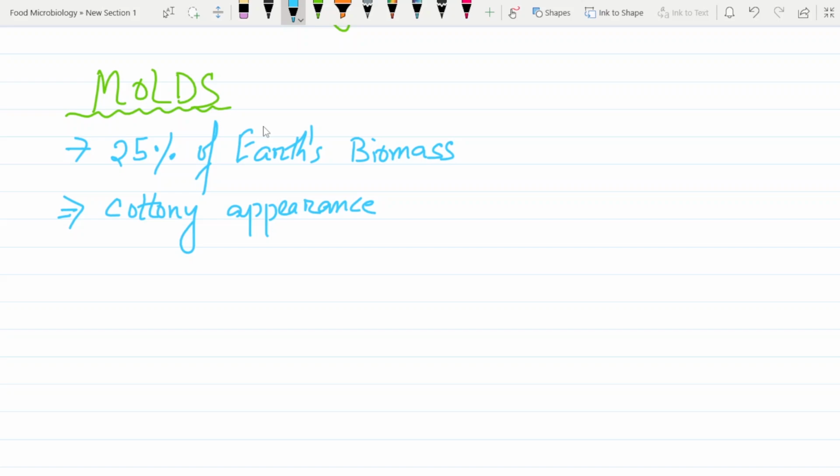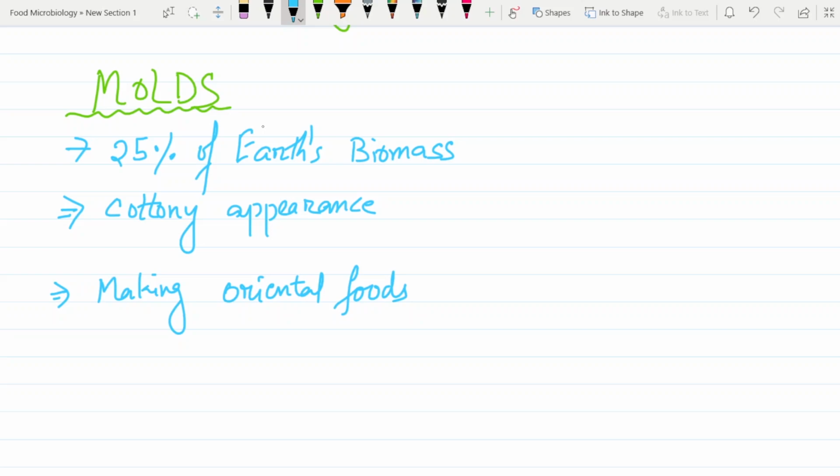Not only that, we also have some utilities of these molds, and that is preparing oriental foods. What are oriental foods? Basically, it is like Asian style cooking, like soy sauce and miso. These are the foods that we can prepare by the use of molds.